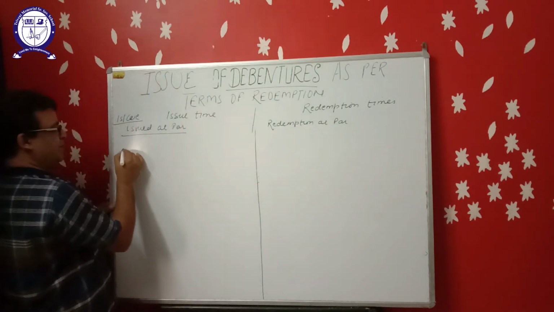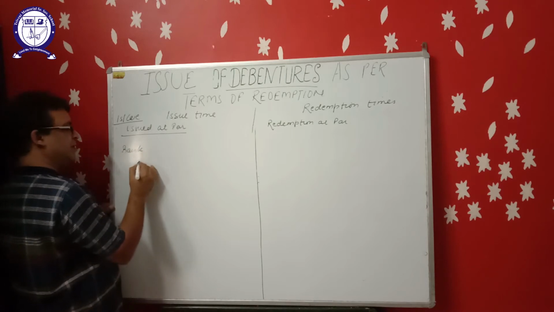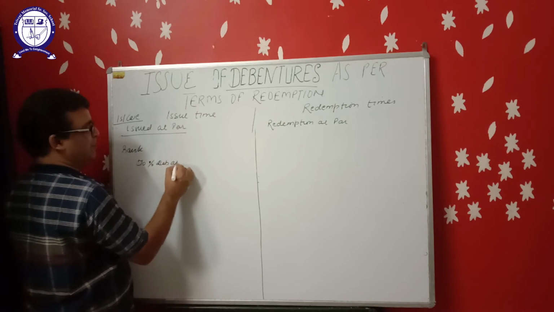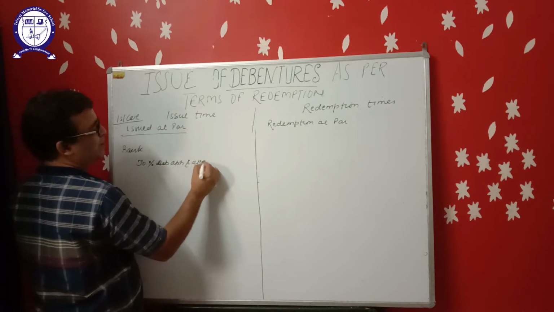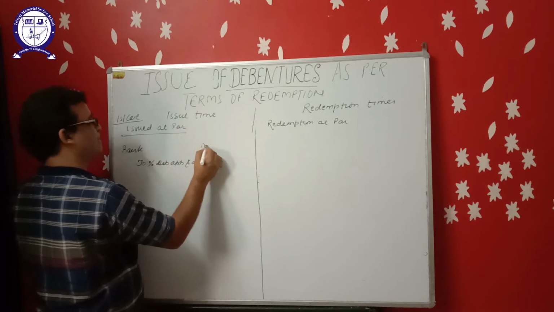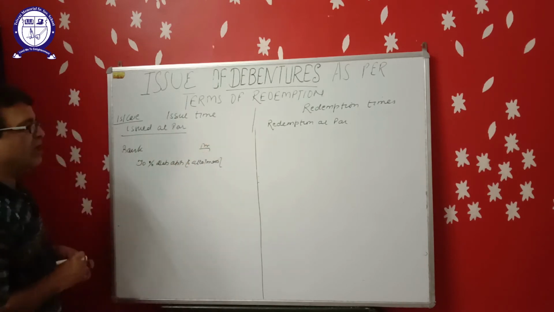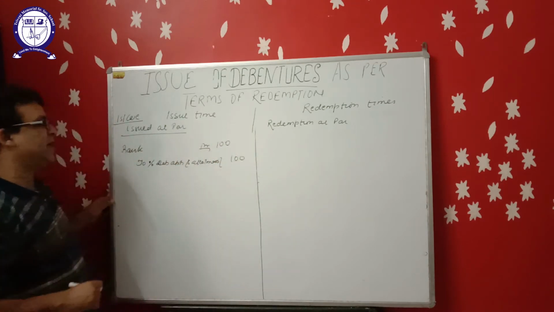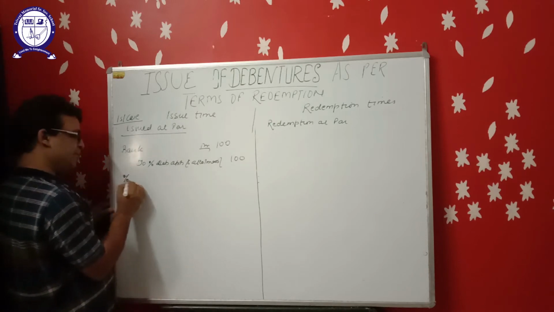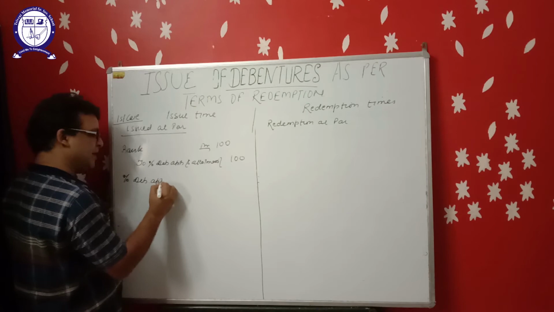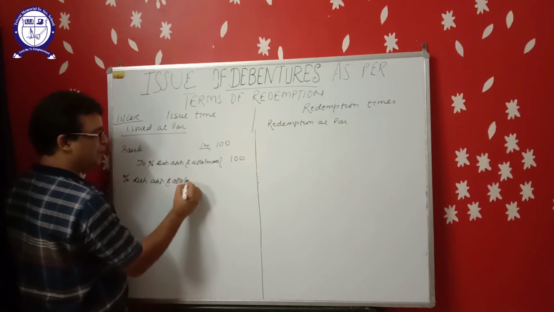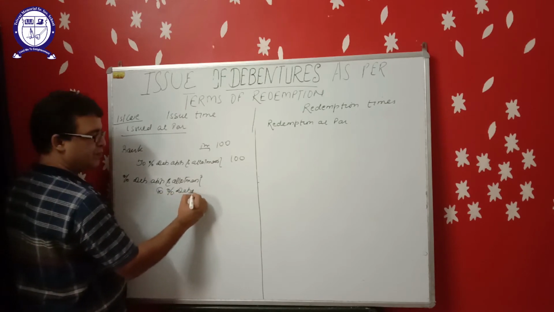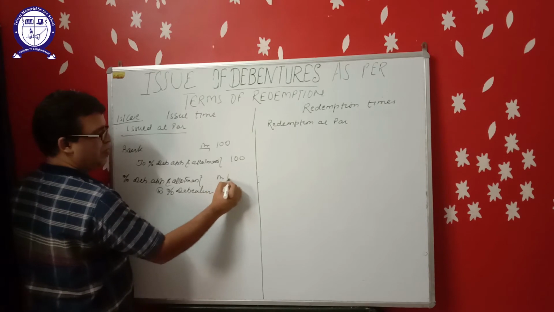The journal entry will be bank account debit to debenture application and allotment. Suppose we have issued only one debenture of ₹100. This entry will be passed by ₹100. Second entry, this application money will be transferred to debentures account, ₹100.